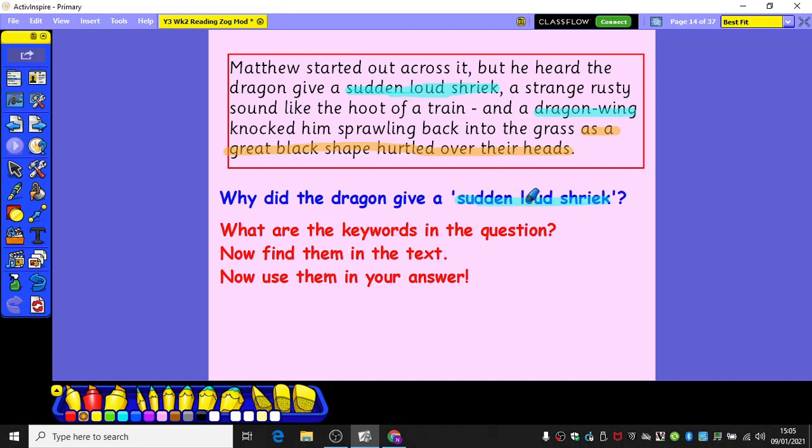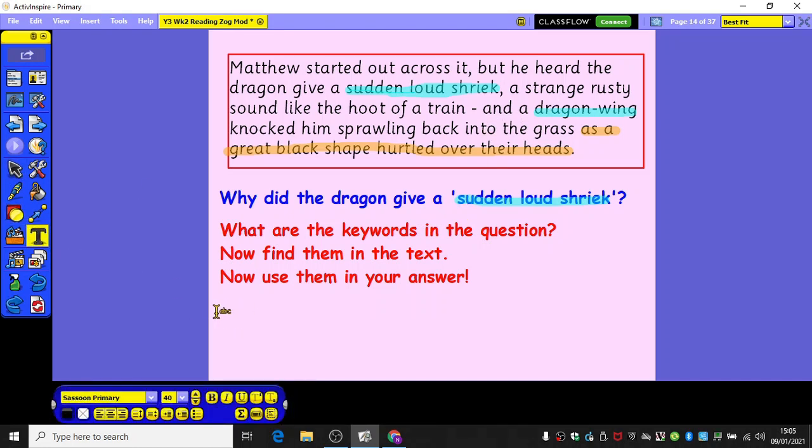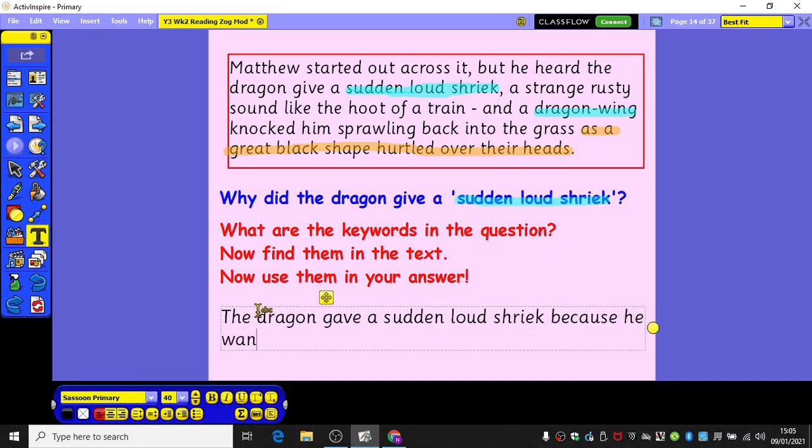So my thinking from those clues that we've got is that the dragon gave, past tense, a sudden loud shriek because he wanted to warn.